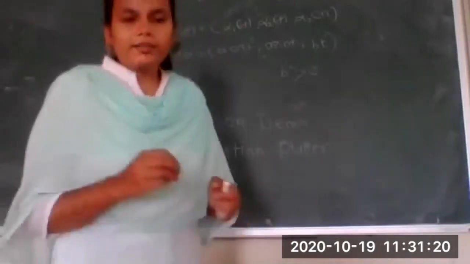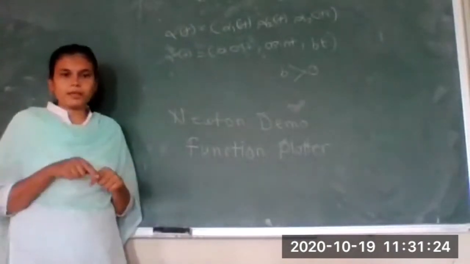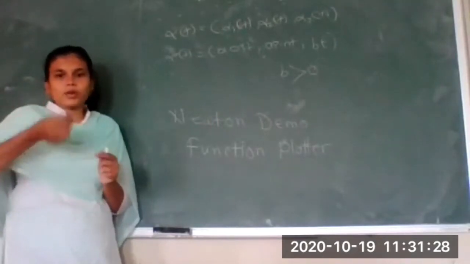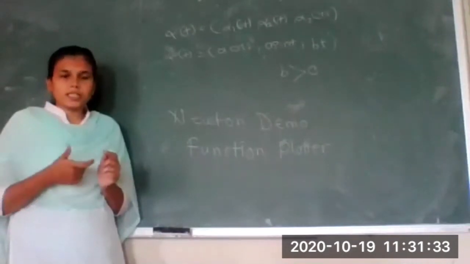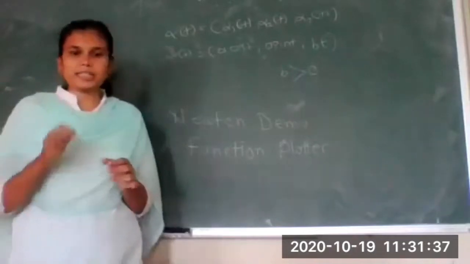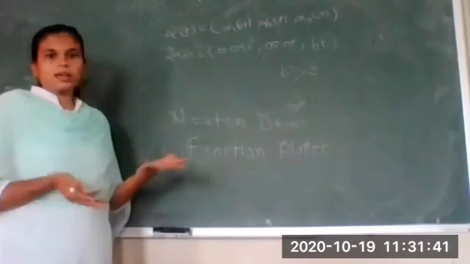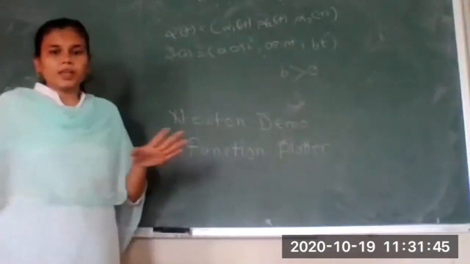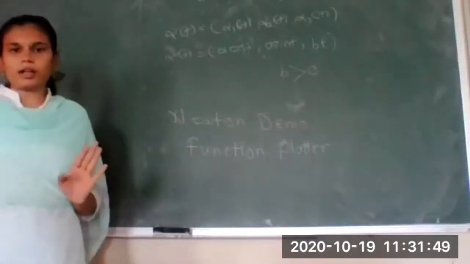I will share some images, some screenshots that I have taken from my mobile. I had downloaded Newton Demo on my own mobile, and as soon as I write the equation of some curve in it, we get the constructed image. Okay, so I have taken the screenshot of that. I will share it on the Google Classroom. So how it looks like in the Newton Demo, the app for constructing any curve, and in Function Plotter. This is another one.